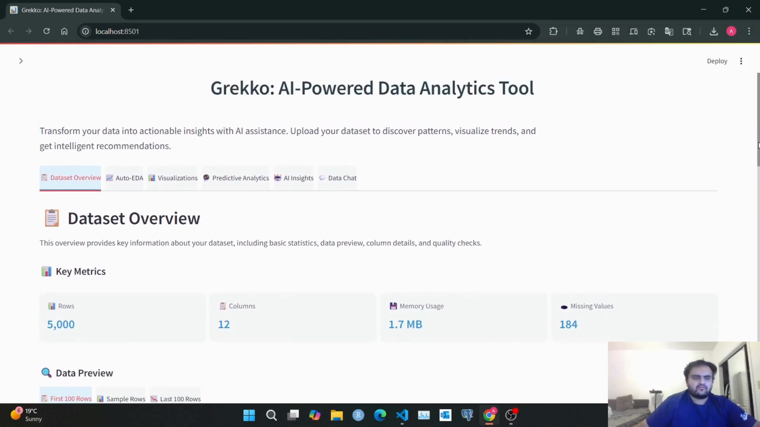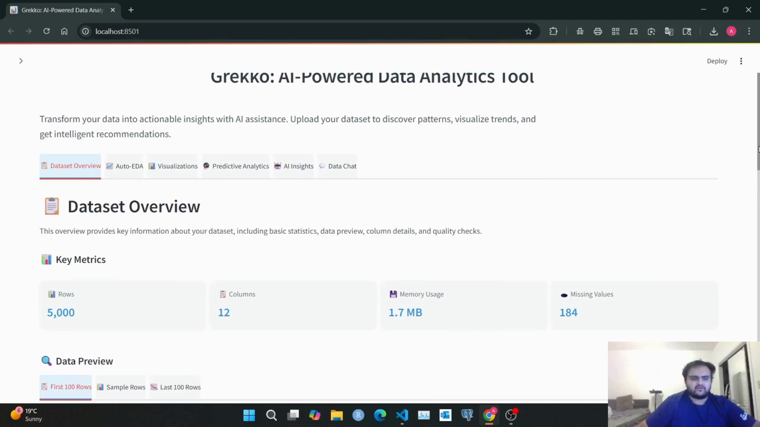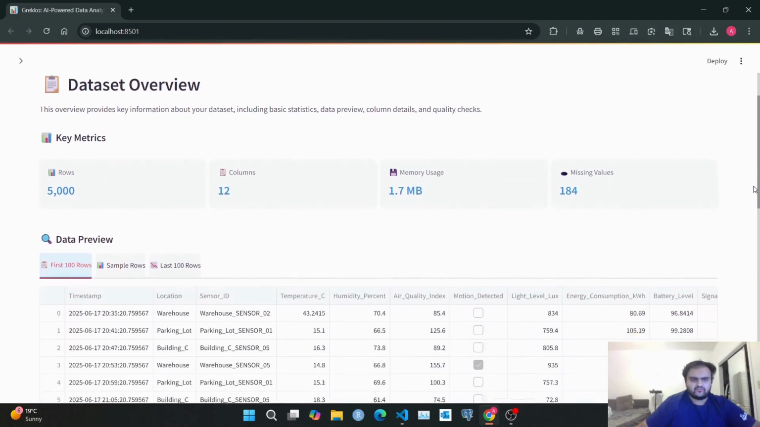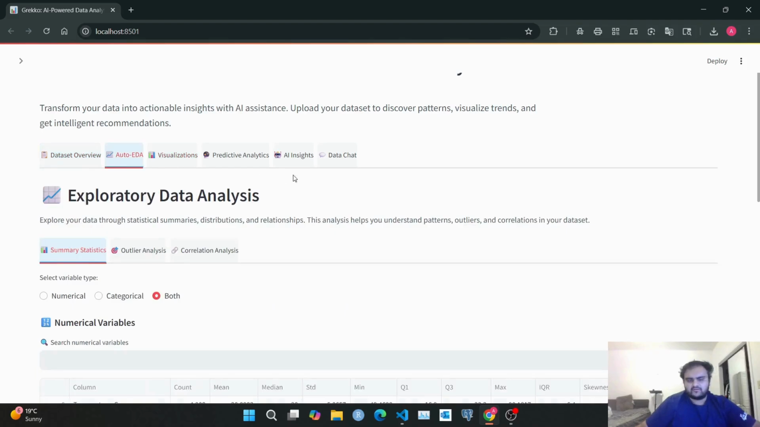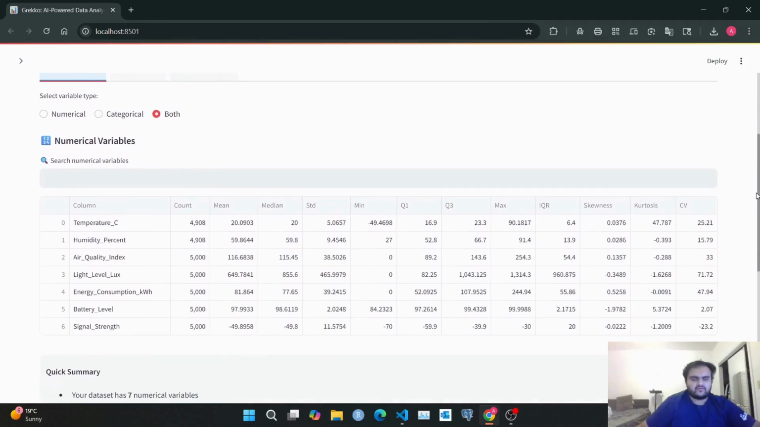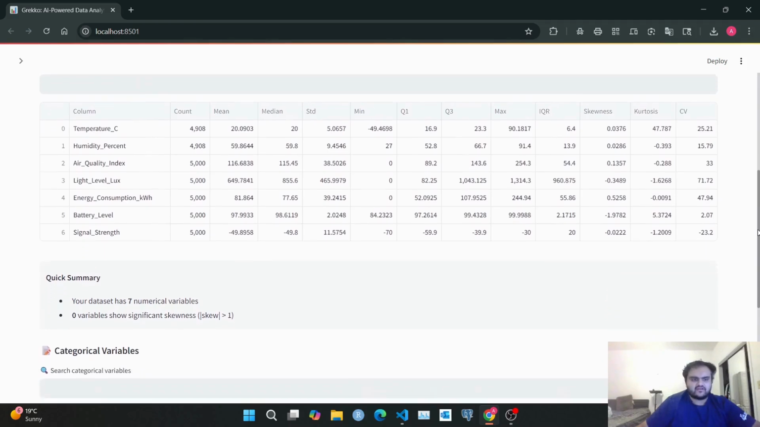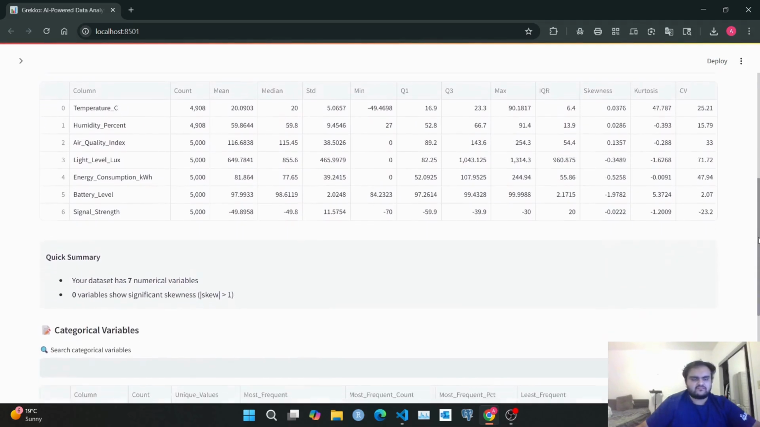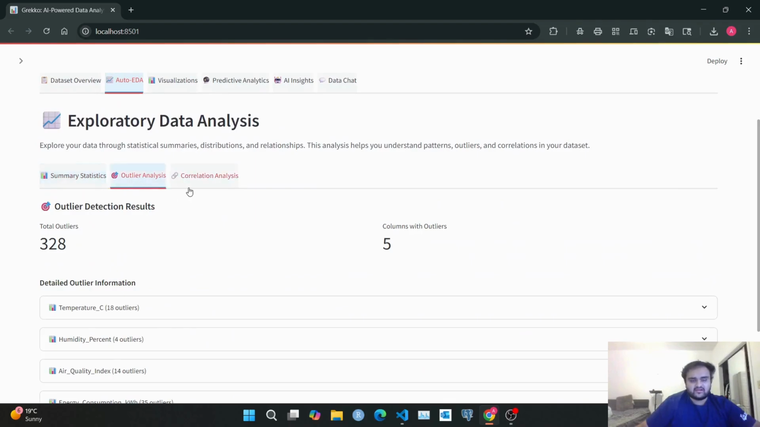So Grekko can tell you a lot about data, and it has multiple components. We can have a data set overview. So this is the data set overview of the data which I've uploaded. Then we can do an EDA, the exploratory data analysis. Over here we can have a statistical understanding of the data. We can see the data has numerical and categorical variables, and then we can do an outlier analysis. We can check how many outliers are there.